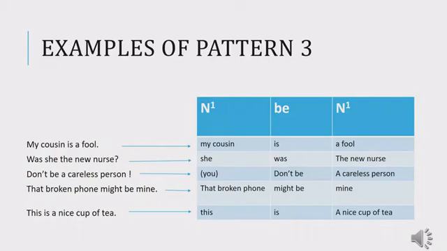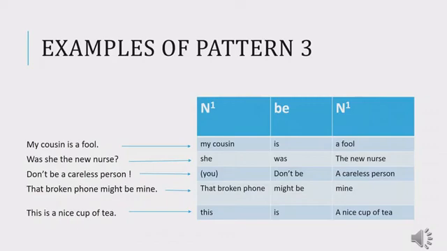The second sentence, "Was she the new nurse?" is a question. And as with questions, we have to change them into affirmative forms. This sentence is changed into "She was the new nurse." "She was the new nurse" consists of she, which is N, was, B. The new nurse is another N. It is a noun phrase. It consists of the noun nurse, that is modified by the adjective new and the definite article the. So we have a noun phrase.